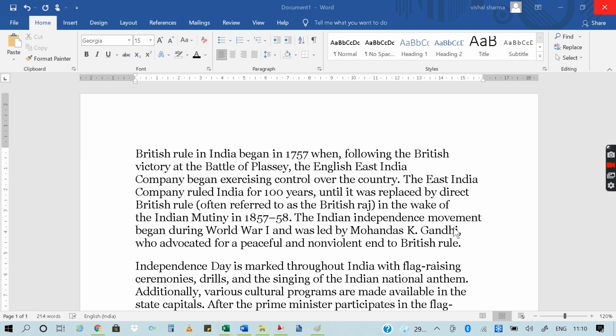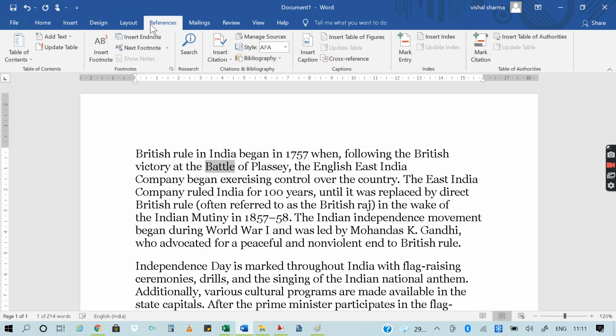So for this, first of all we have to select the text, whatever you want. Suppose I want to know about battle, so I will select battle. This word is here, so I will go to the references tab. In references tab, in this research group, you can see the search.